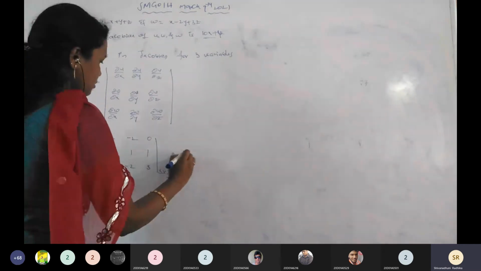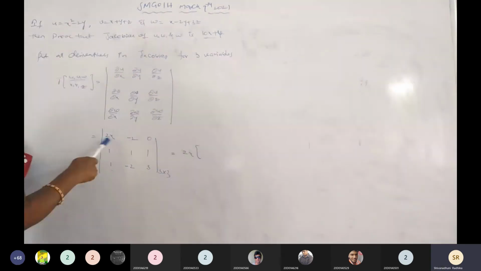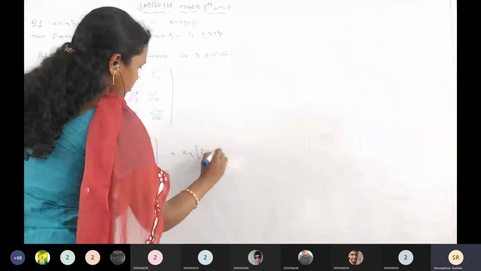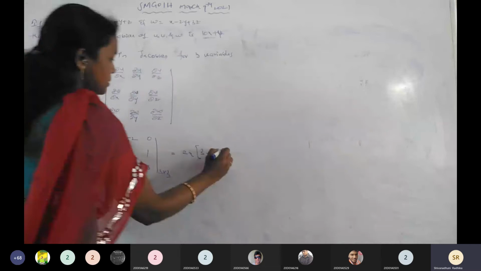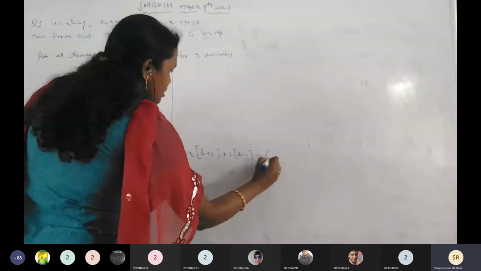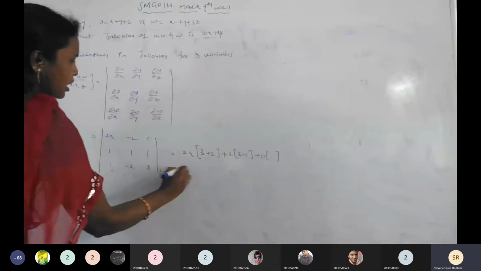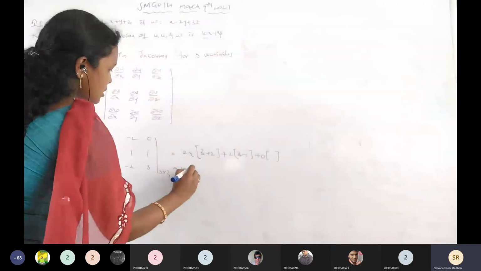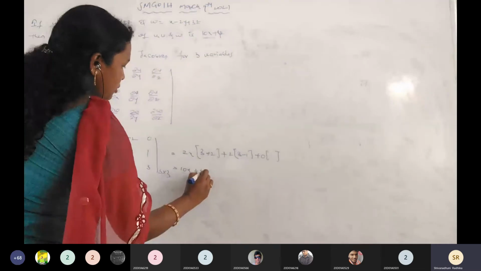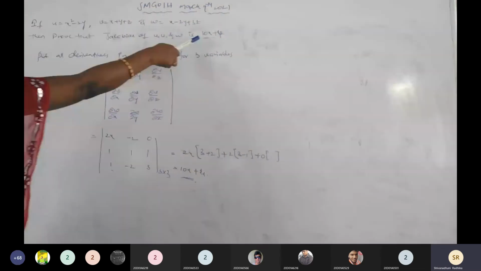So that is equal to 2x into first, 3 plus 2. Plus into plus, minus into minus, plus here 2 into 3 minus 1. Again, this one is 0 completely. Here 5 into 2x is 10x, plus 3 minus 1, 2 into 2 is 4. So hence the Jacobian equals 10x plus 4. Hence proved. Clear?